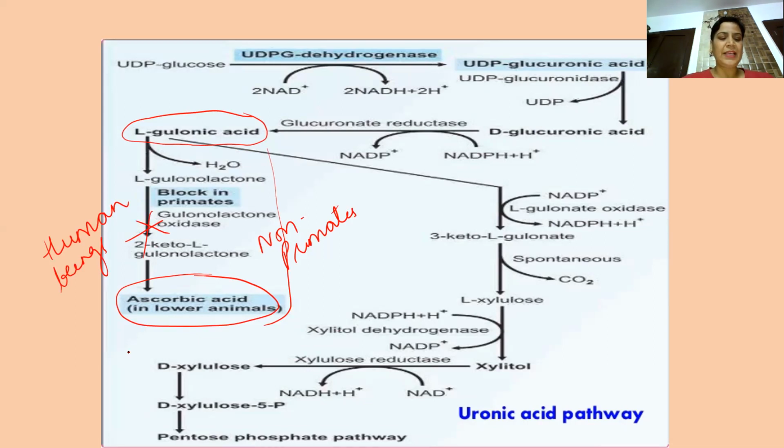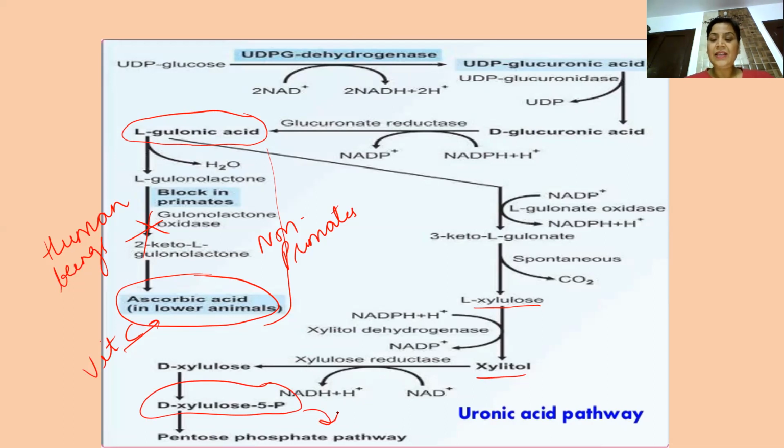So ascorbic acid or vitamin C is not synthesized. Now in primates, what reaction is occurring? This L-gulonic acid forms xylulose, and this xylulose undergoes reduction forming xylitol, and this xylitol forms xylulose 5-phosphate, which enters PPP or pentose phosphate pathway or HMP shunt.